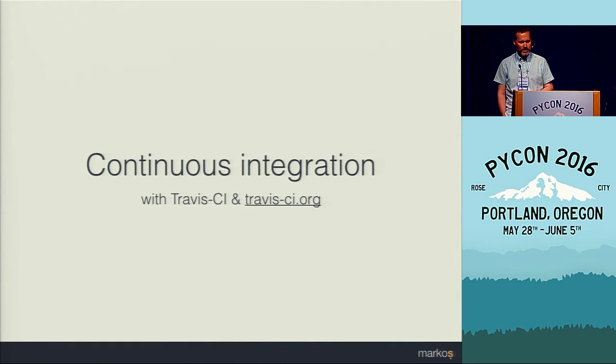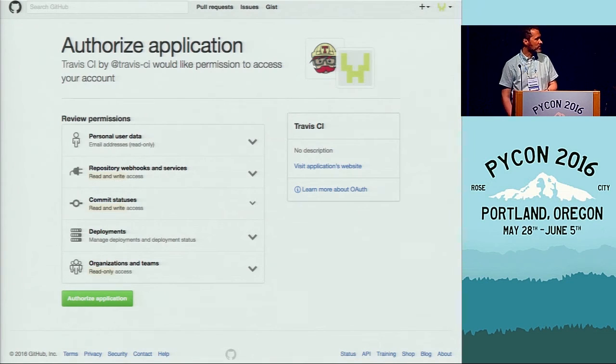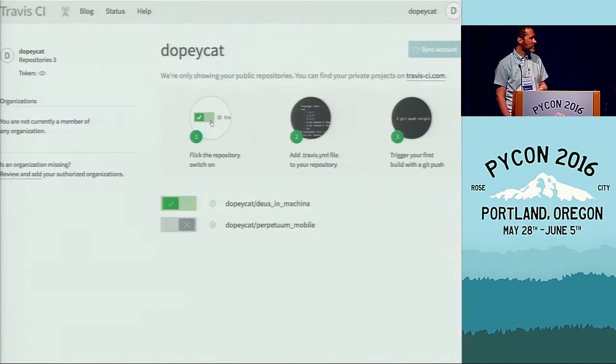So to use Travis CI, we need to create an account. That means we go to that URL and log in with our GitHub account. We then need to authorize the application to have access to our repositories. Once we've done this, we get to the list of our repositories. If it's not complete, we just click sync in the top right corner, and then we switch on those that we want to handle with Travis.